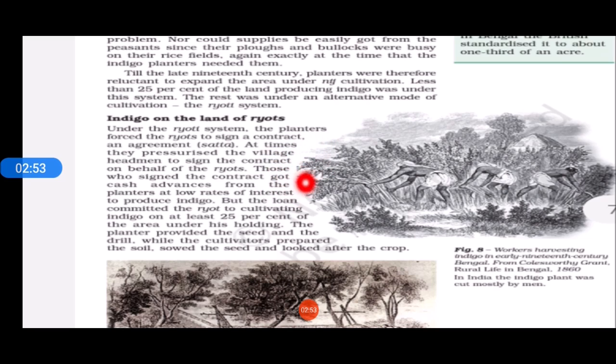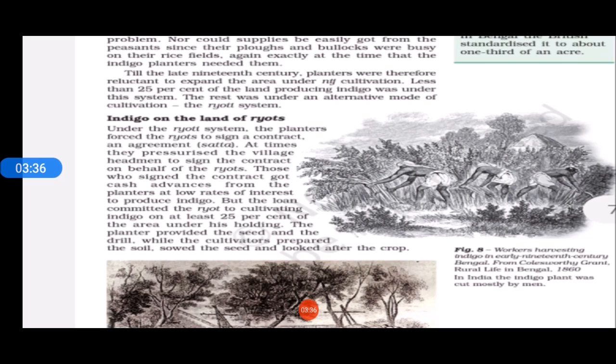According to that, money will be given by the planters, that is European people, but the land will be of the Indian farmer, the Bengal farmer. Now he had to grow the indigo in what percentage of area? 25% of land. In 25% of the area, these Indian farmers, those who had taken the cash advance from the planters, had to grow indigo in their own land. Seeds, tools, and drills were provided by the European planters, but all the work from sowing to harvesting would be handled by the Indian farmers only.